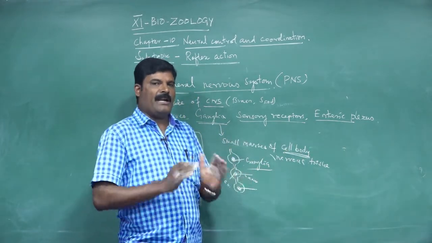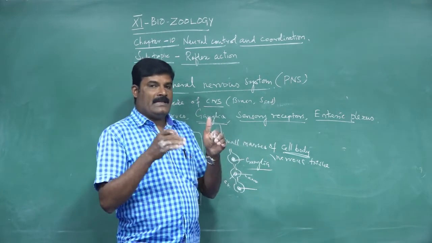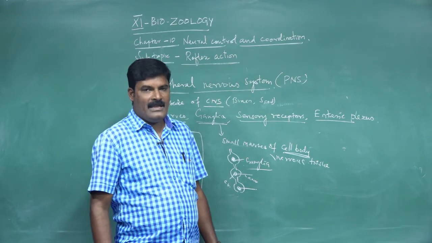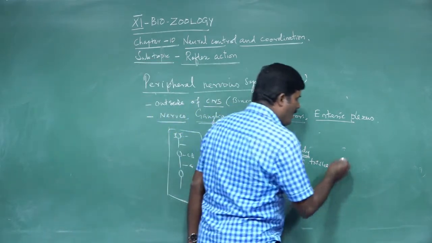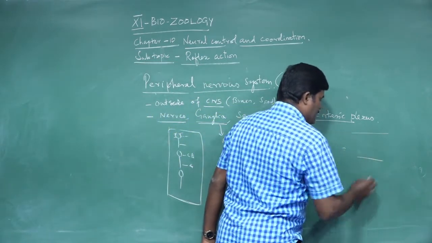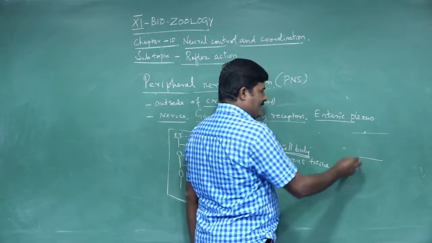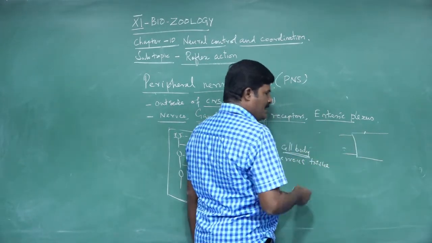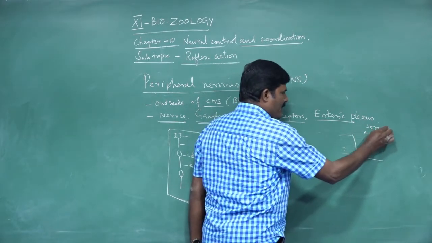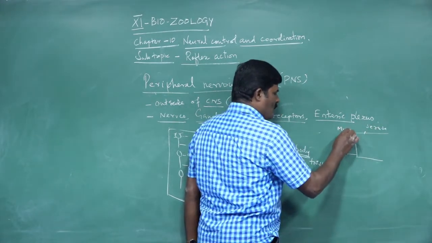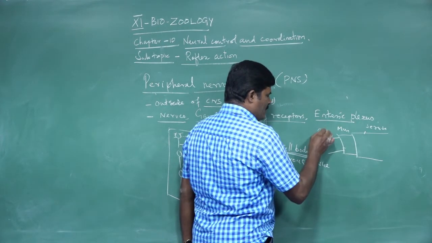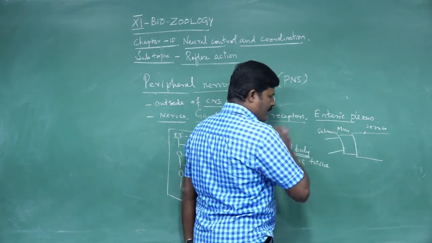A mesh-like network of nerve fibers is present in the wall of the gastrointestinal tract. In the gastrointestinal tract there are several layers. Serosa is the outermost layer, the next one is muscularis, another layer is submucosa, and the next one is mucosa.